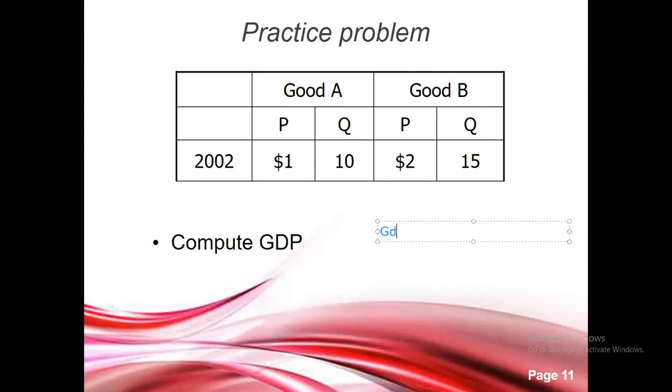GDP can be calculated like if you multiply, so the total value will be 40, right?